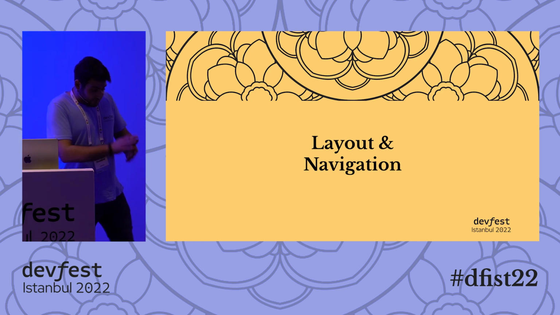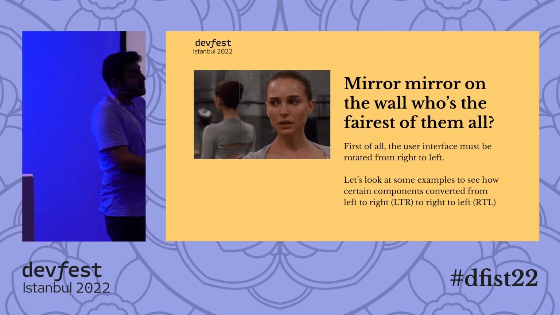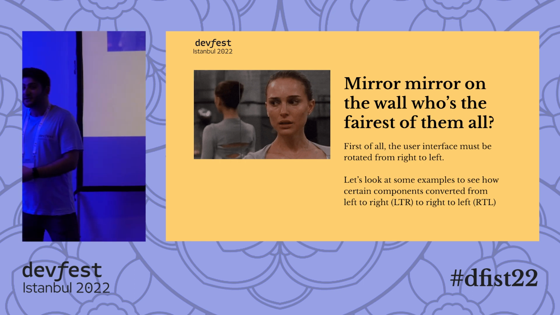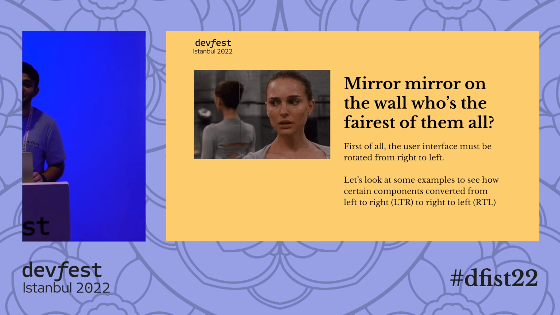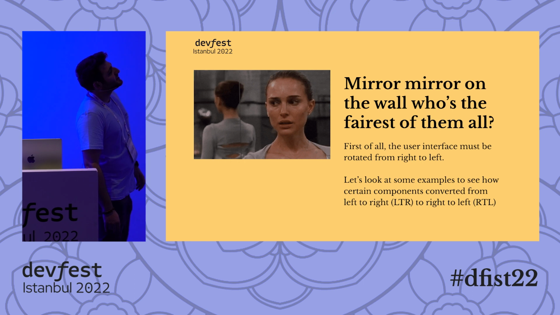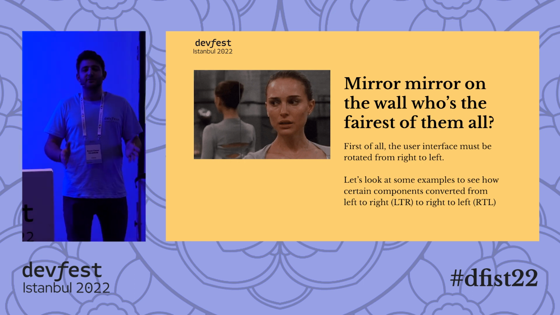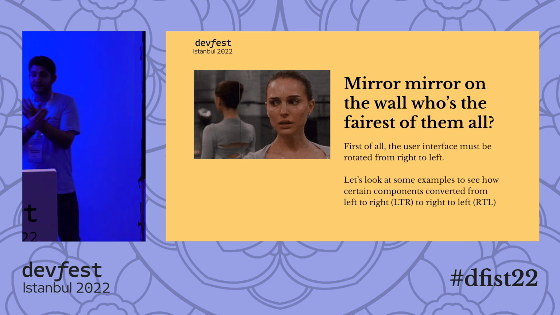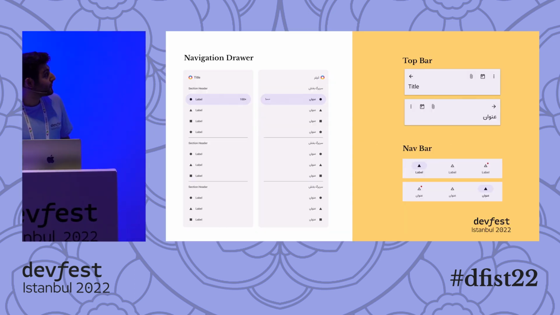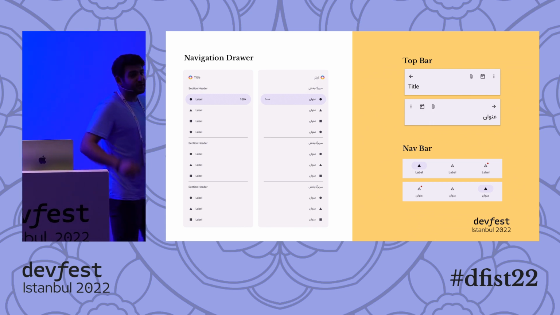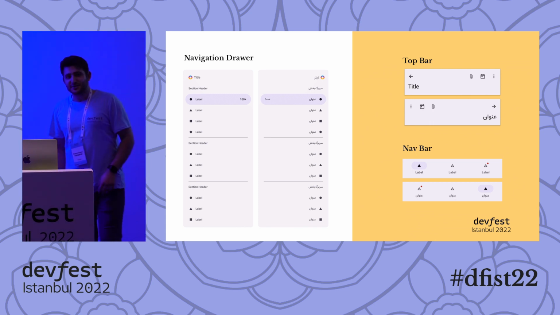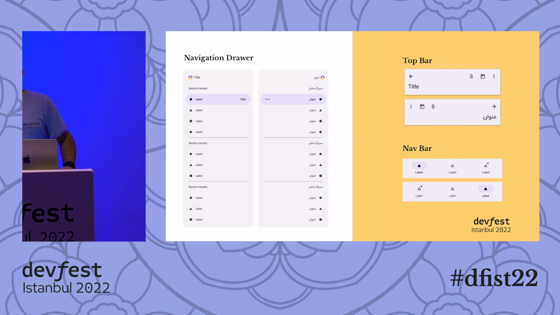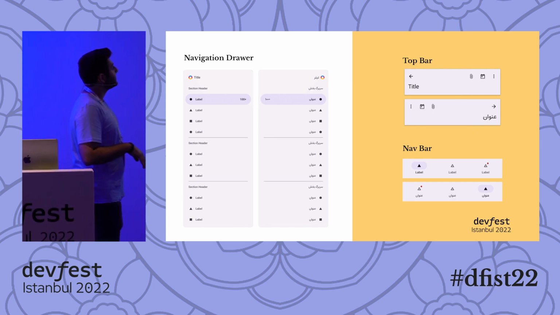All right, the first step is mirroring our design. So mirror, mirror on the wall, who's the fairest of them all? The user interface for right-to-left languages should be flipped from left to right. So we're going to mirror our designs. But how are we going to do it? Since this is a Google Developers Group conference, I took some examples from the Material Design library. You can find similar components and content in Apple's human interface guidelines as well.